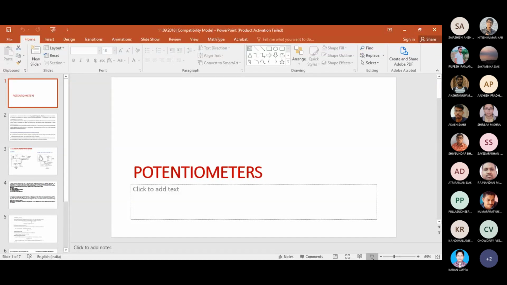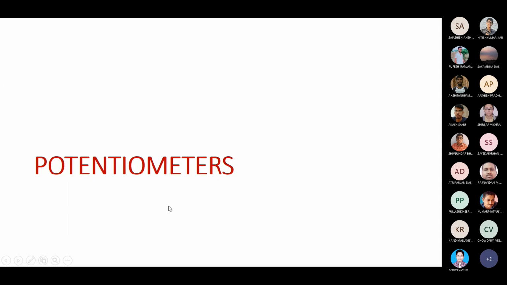Before starting the potentiometer, what is the motivation for it? We have already gone through different types of measuring instruments, all having their individual activities. We measure resistance by using a bridge circuit, inductance, capacitance, then instrument transformers, then measurement of power and energy.